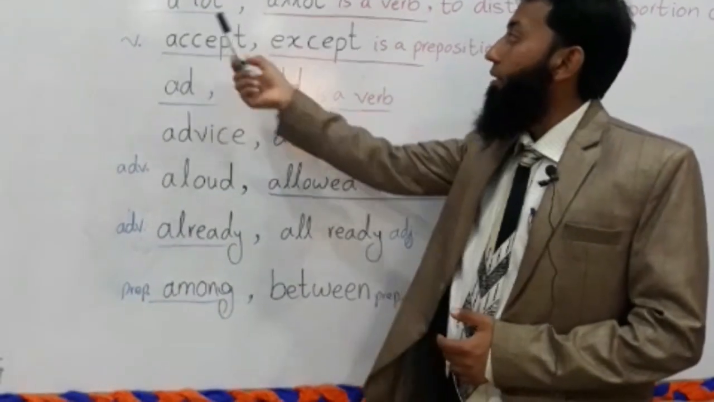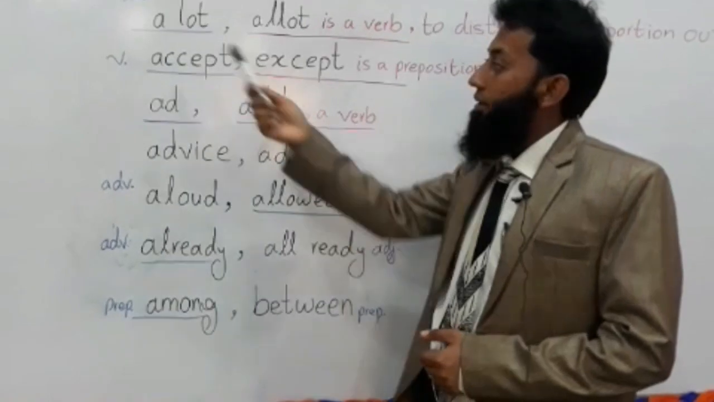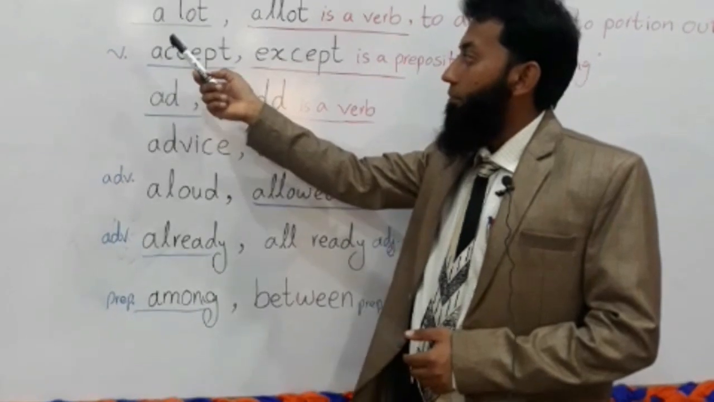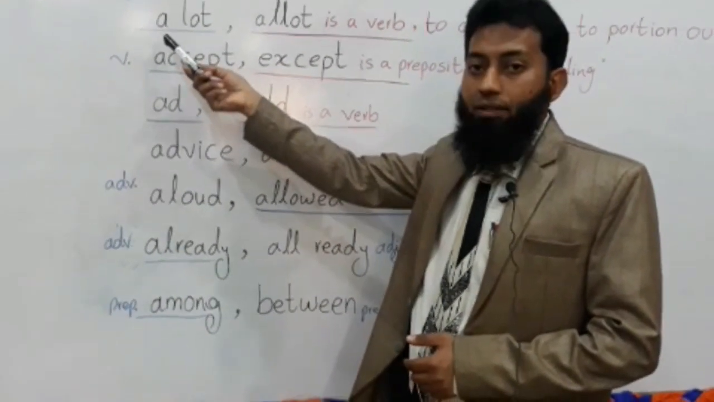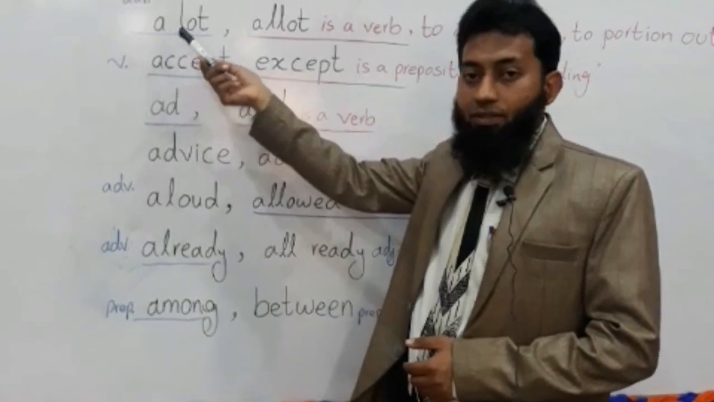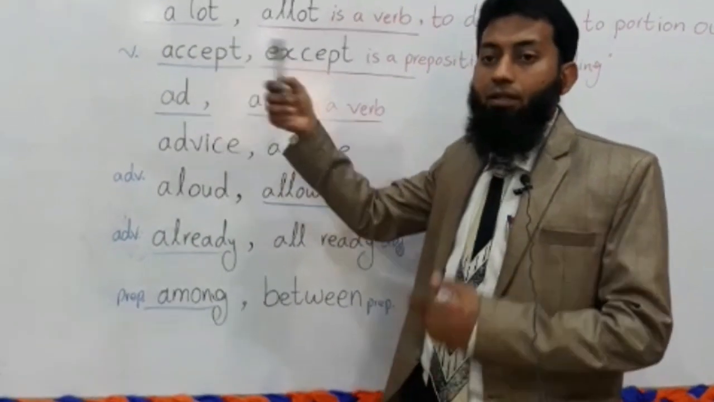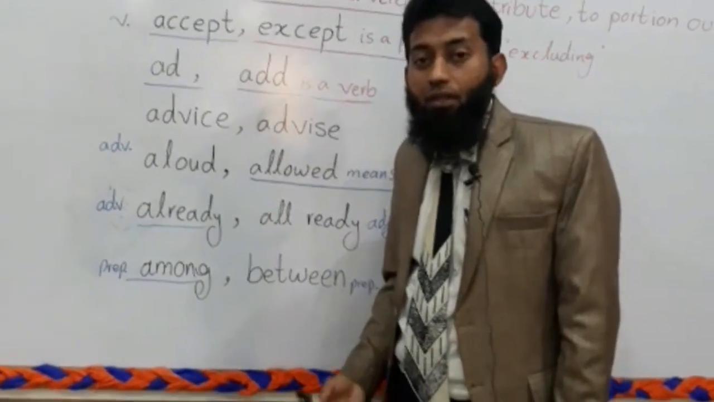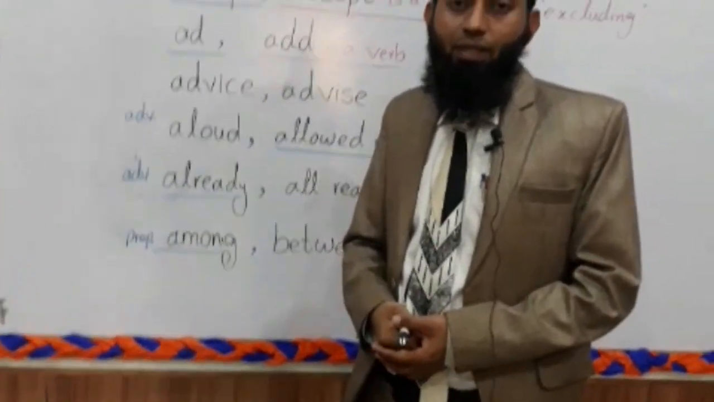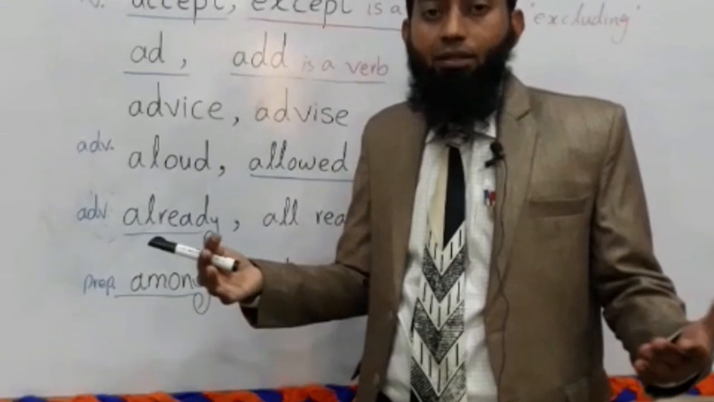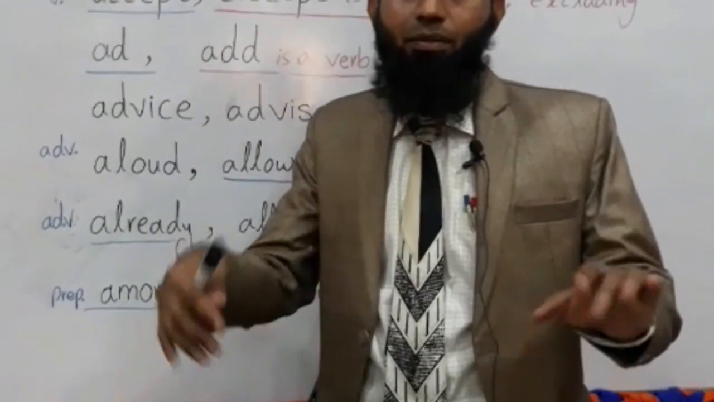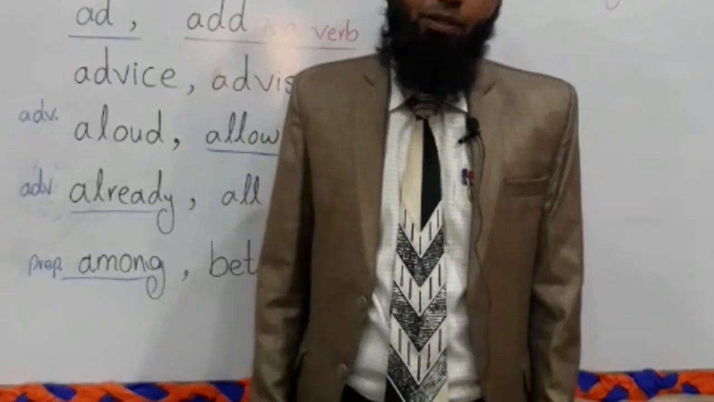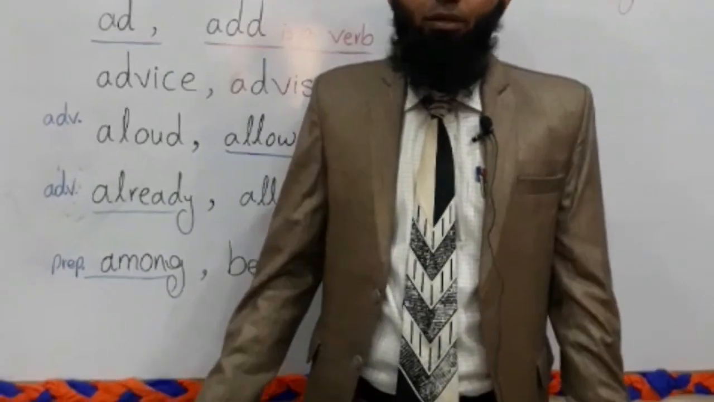Okay, once again, a lot. This a lot is an adverb. When we write it, a will be written separately and lot will be written separately. It refers to the number of things. For example, a lot of students are studying English language in this university. A lot of people are living in this village. I have committed a lot of mistakes.